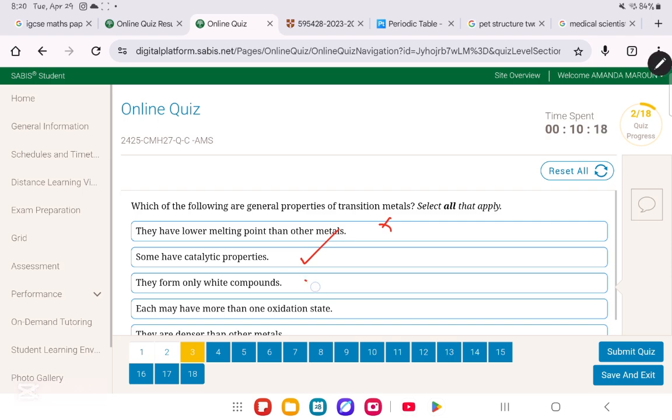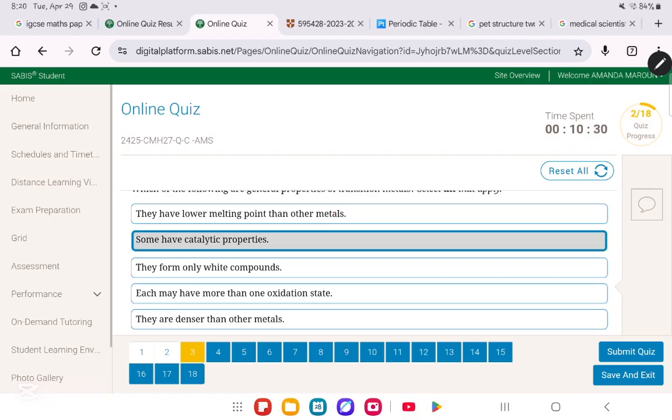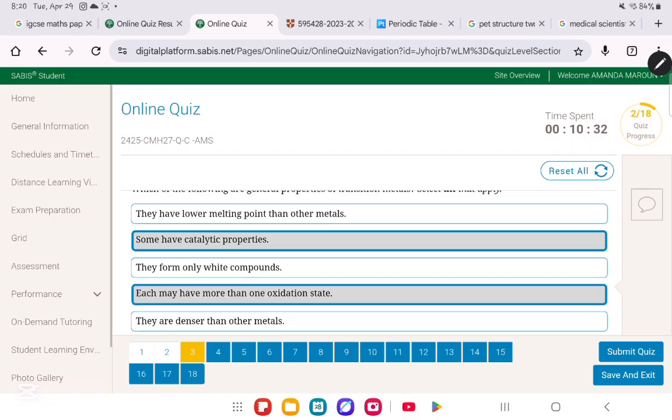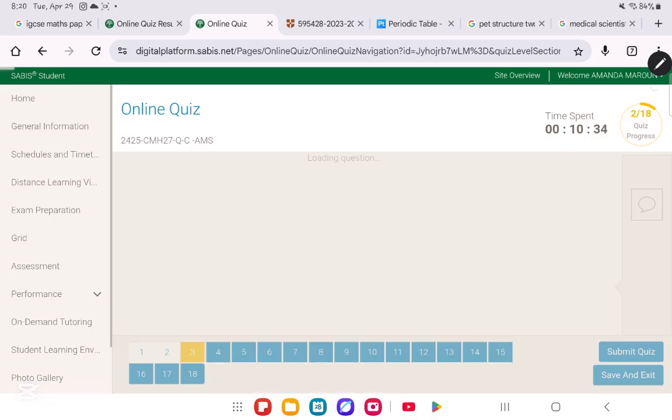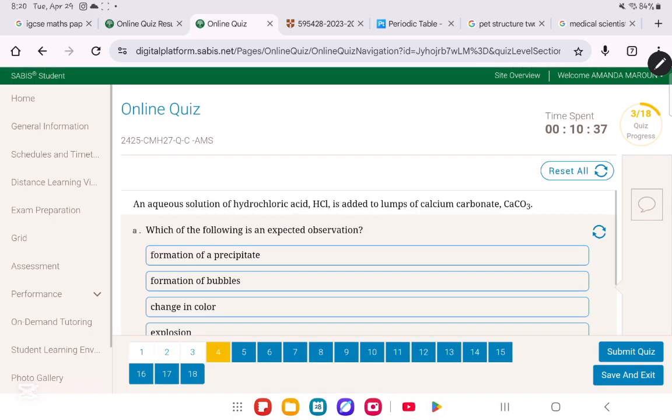They form only white compounds? No, they form colored compounds. Each may have more than one oxidation state. This is true. And they are denser than other metals. This is also true. So the 3 correct answers are they have catalytic properties, they have more than one oxidation state, and they are denser than other metals. We move on to question number 4.